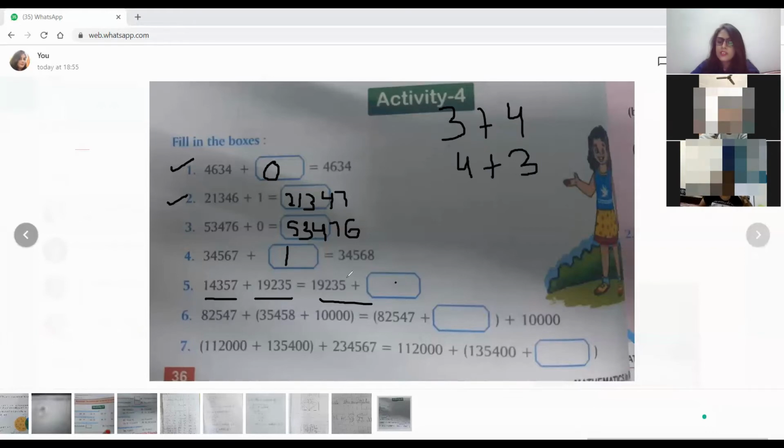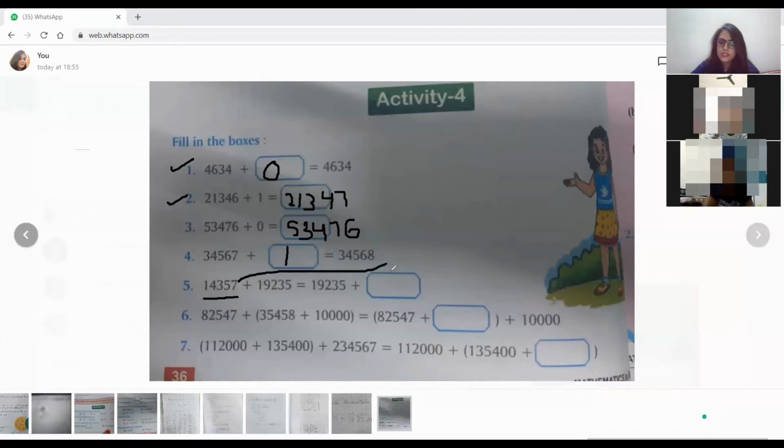So what will be the answer here? Ma'am, 14,357. The same answer will come here, because it is just a change in order. Either you add 3 plus 4 or you add 4 plus 3, the answer will be the same, है ना? आप चाहे 3 plus 4 करो या 4 plus 3 करो, आपका आंसर सेम आएगा. Understand? Yes, ma'am.